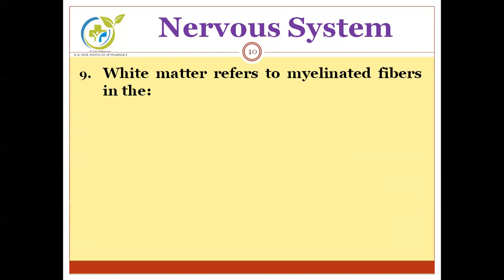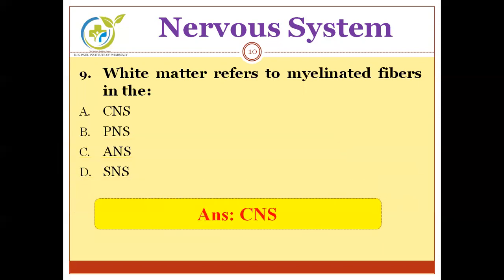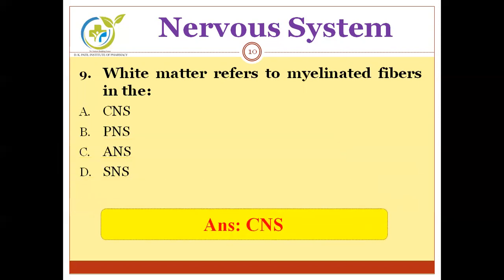Next question. White matter refers to myelinated fibers in the... Options are CNS, PNS, ANS, and SNS. CNS stands for central nervous system, PNS peripheral nervous system, ANS autonomic nervous system, and SNS somatic nervous system. And the correct answer is CNS, central nervous system.